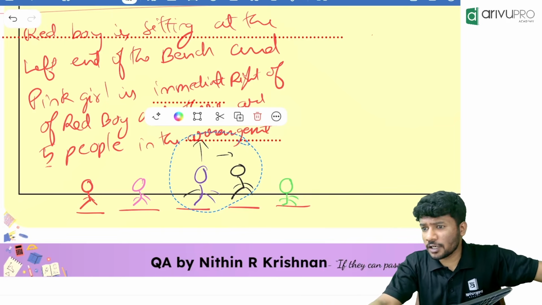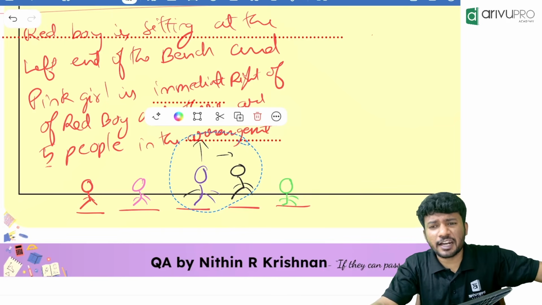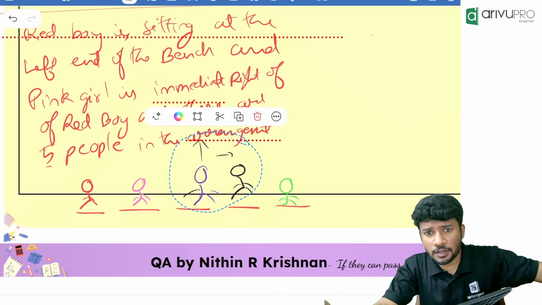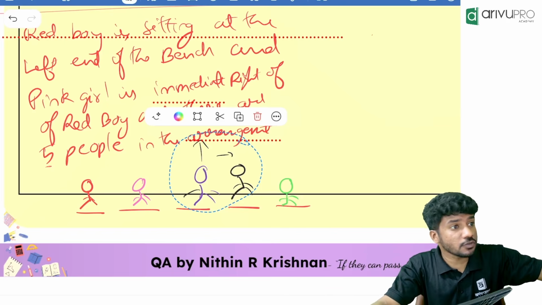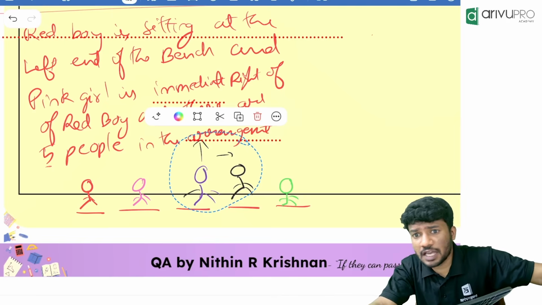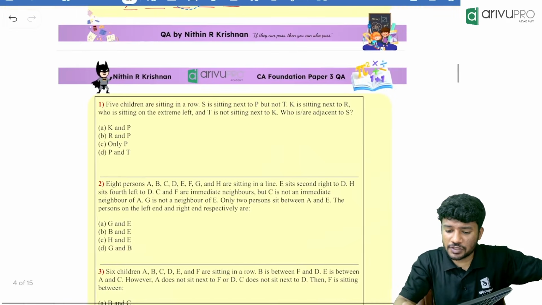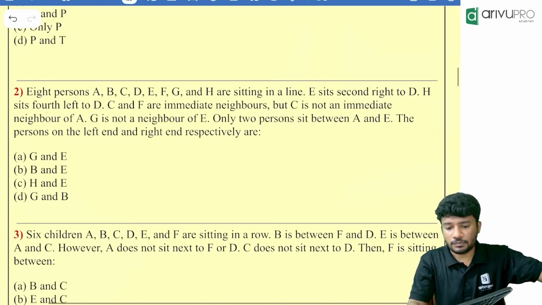The basics are done, people. And only linear arrangement requires this much explanation. Circular and all, it's very easy. Much easier compared to linear arrangement. Can we start off, people? Everyone is ready for the question. Can we start? First question is over here.